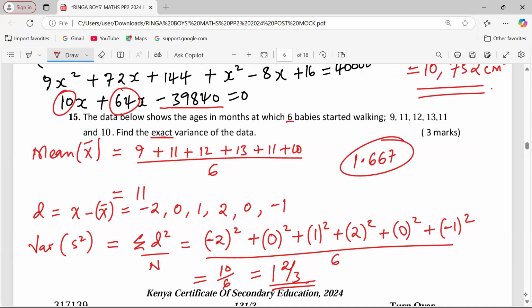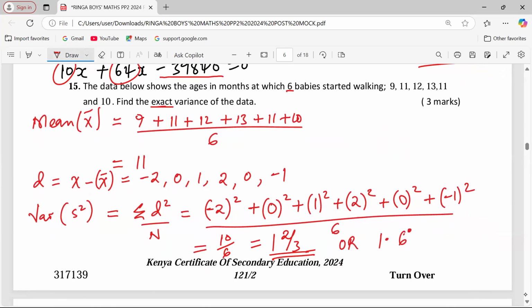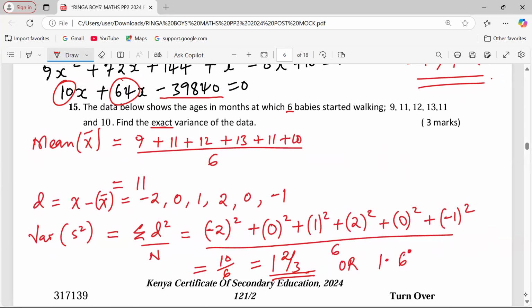The only way you can score it in decimal form is when you write 1.6 and then indicate recurring. So the meaning of exact is giving the exact answer without round-offs and without truncations.